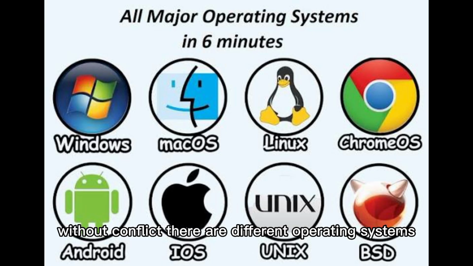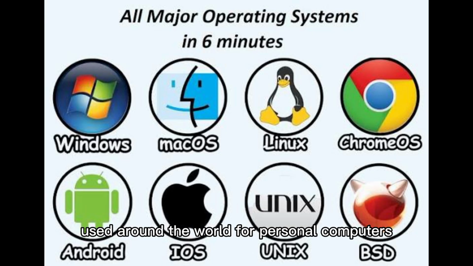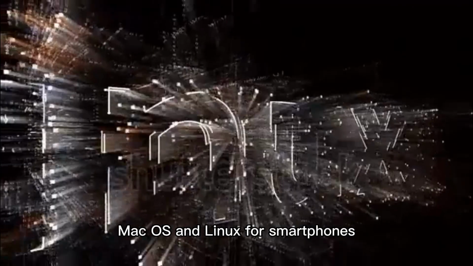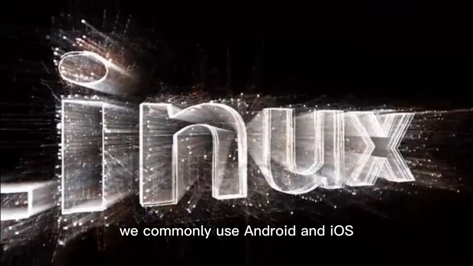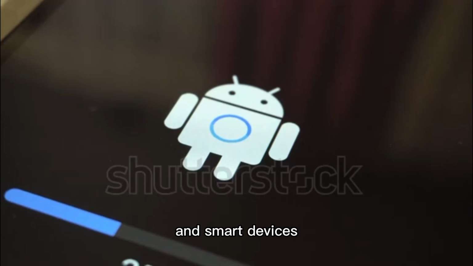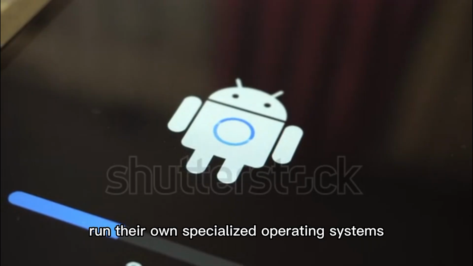There are different operating systems used around the world. For personal computers, popular ones include Microsoft Windows, macOS, and Linux. For smartphones, we commonly use Android and iOS. Even servers, routers, and smart devices run their own specialized operating systems.